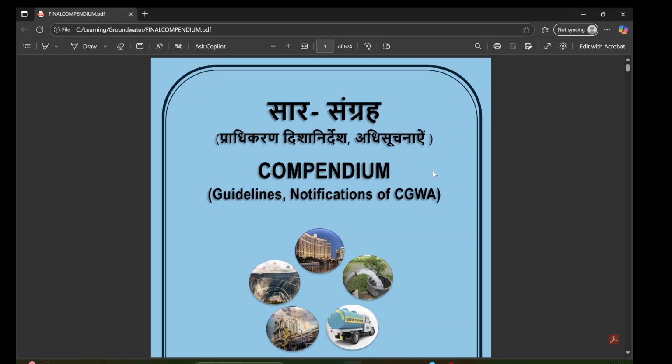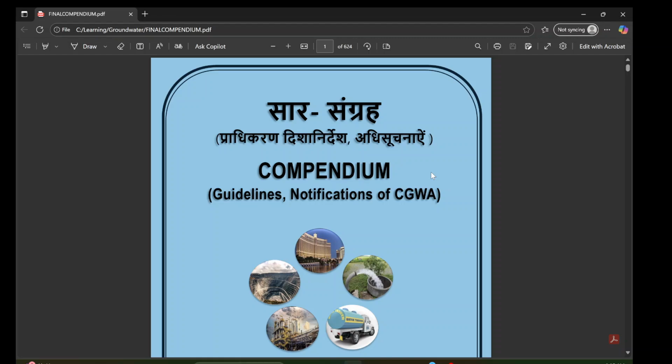So today I'm going to show you a presentation about groundwater, meaning what the guidelines and notifications are, and why these are important, because India is one of the most groundwater-abstracting countries. Basically, we are the top users of groundwater globally, and you know that we have very limited fresh water, so groundwater is one of the main fresh water sources.